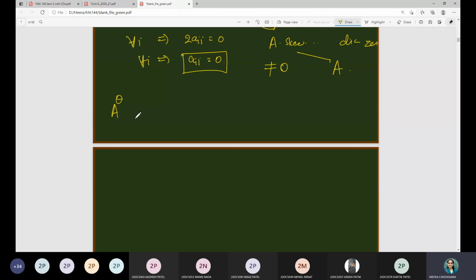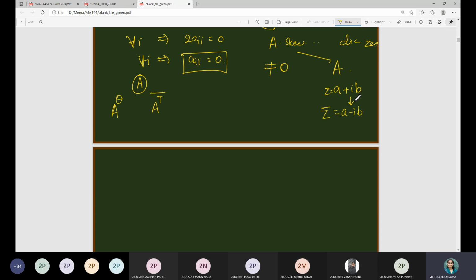So let me consider this. In symmetric matrices, what you did was first take the transpose. Suppose A is a given matrix. You consider first its transpose, then consider its conjugate. Conjugate means if I have a complex number Z of the form A plus IB, then Z conjugate will be what? A minus IB. Yes, it is A minus IB. Means wherever you have an imaginary part, you have to change the sign. That is what the conjugate means.